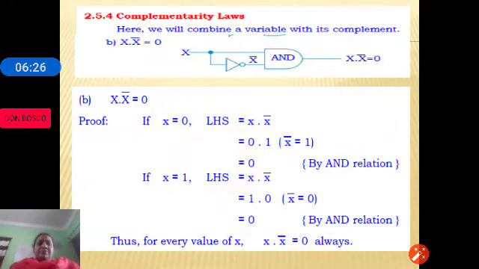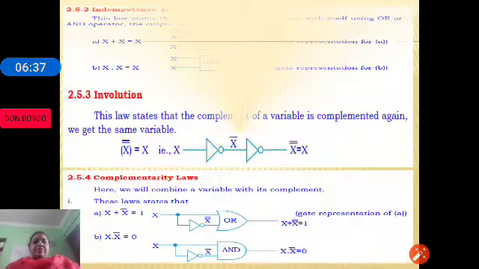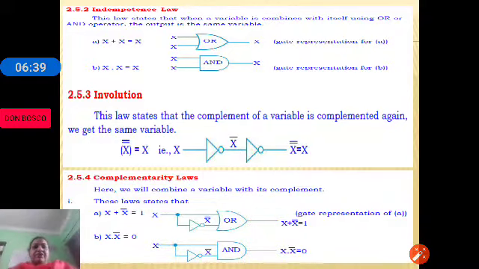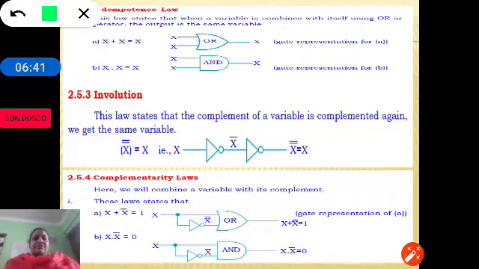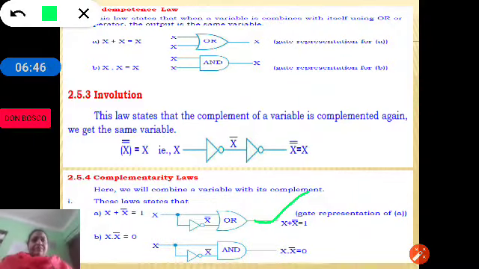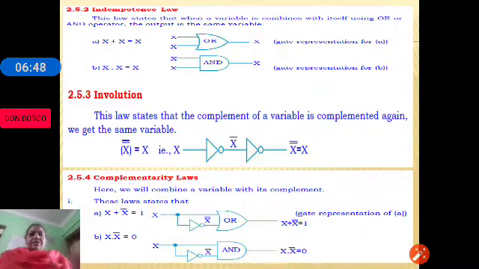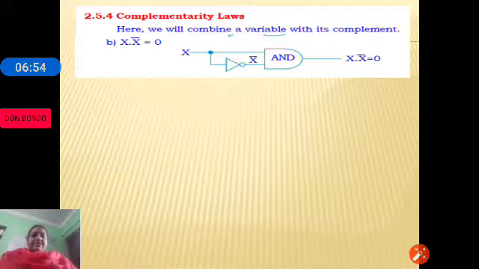So, now let us prove the second complementary law of Boolean algebra. In the previous class we have already proved the first complementary law, and in today's session we will prove the next complementary law, that is x ANDed with x bar is equal to 0.